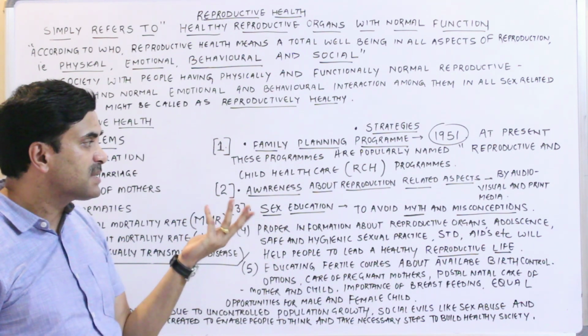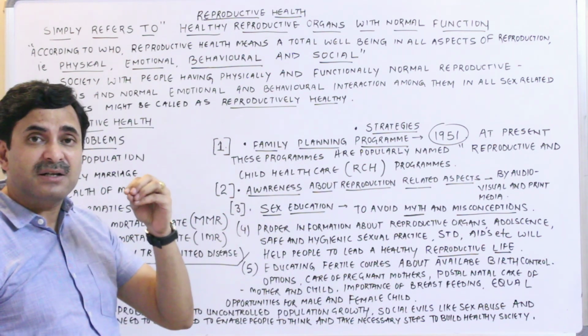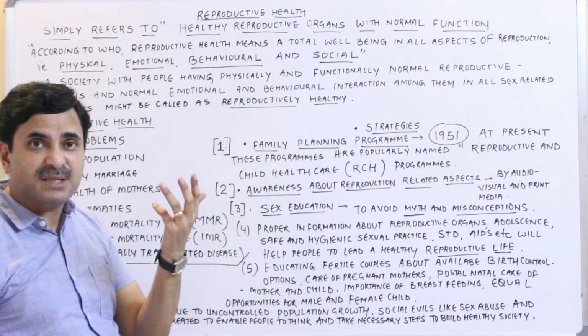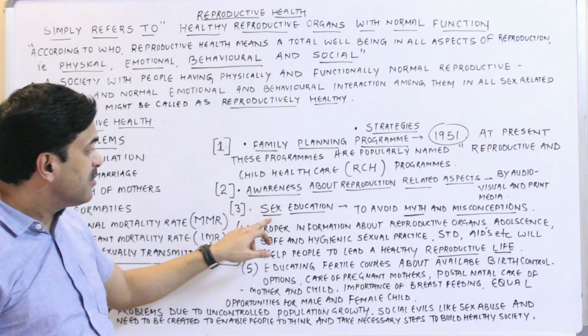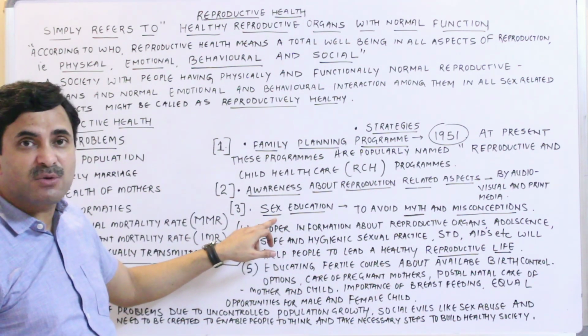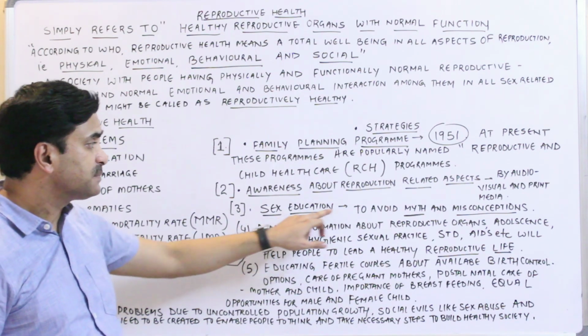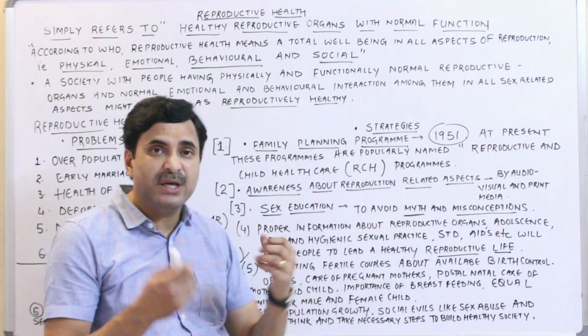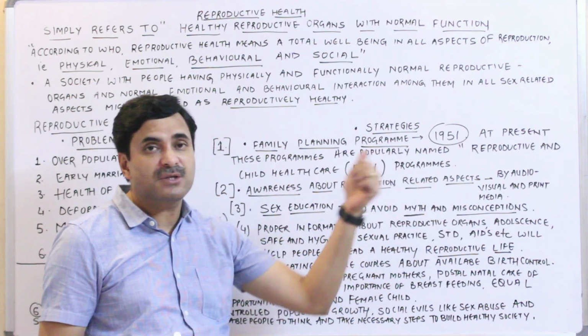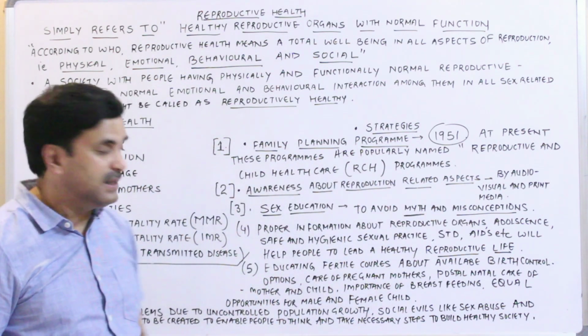Because of the myths and misconceptions, many reproductive problems arise in couples. So the government is planning to give sex education right from childhood in the schools, so that the children may know about the myths and misconceptions related to reproductive health.